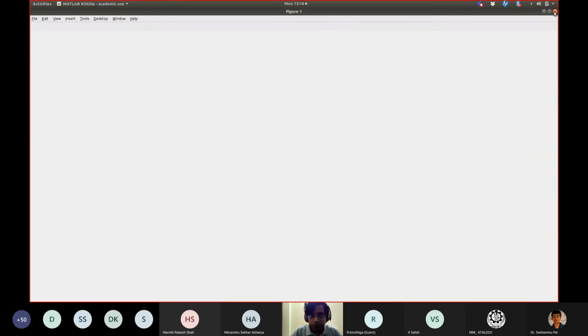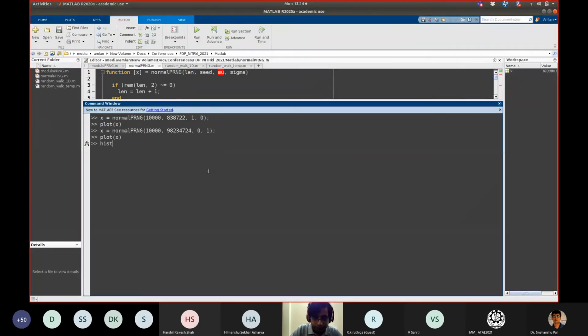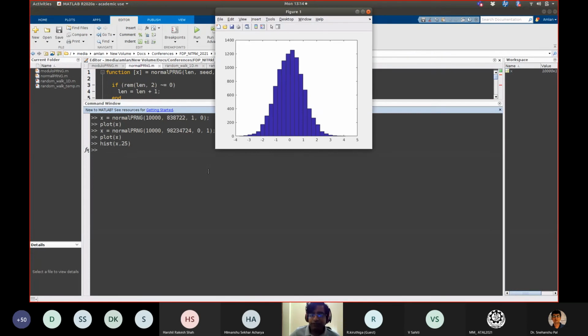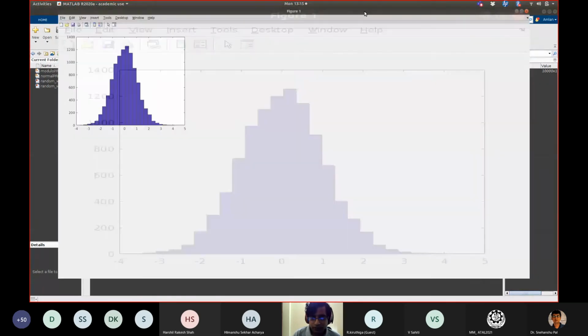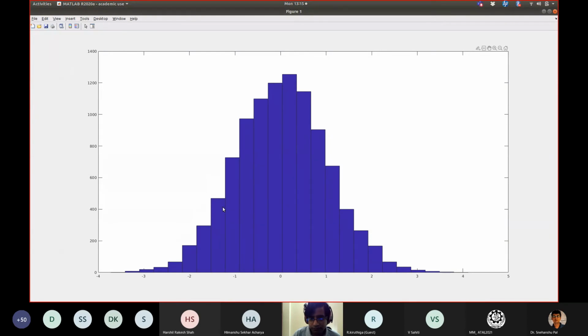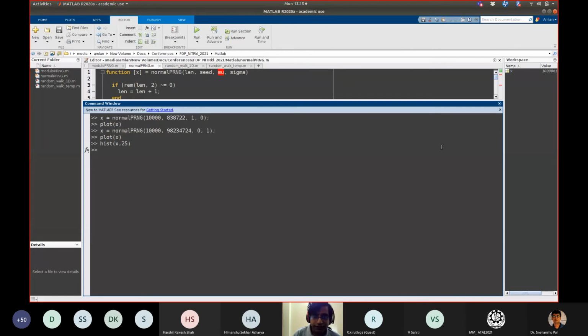And when we see the histogram with, let us say, 25 bins, in the previous case we saw that it was a flat histogram. Now here you can see that it is a normal distribution or the Gaussian distribution. It is centered at 0, and the standard deviation is 1. So this is how we generate the Gaussian distributed random number.